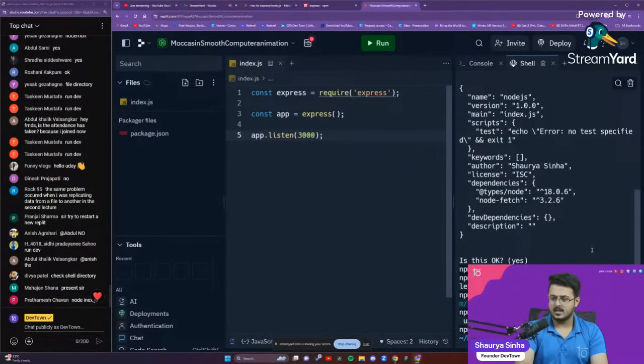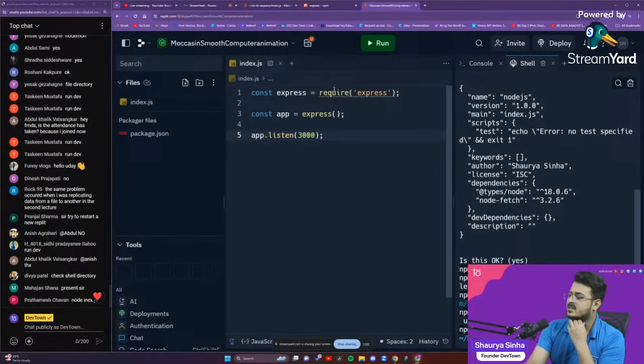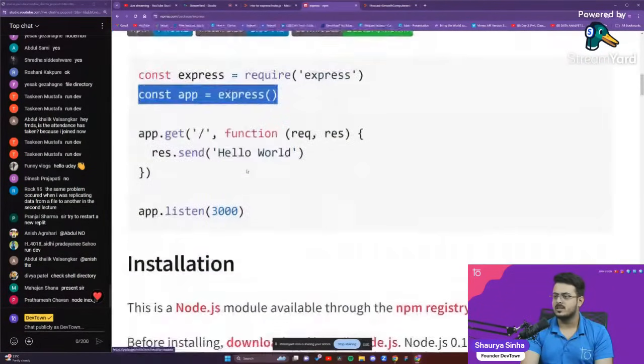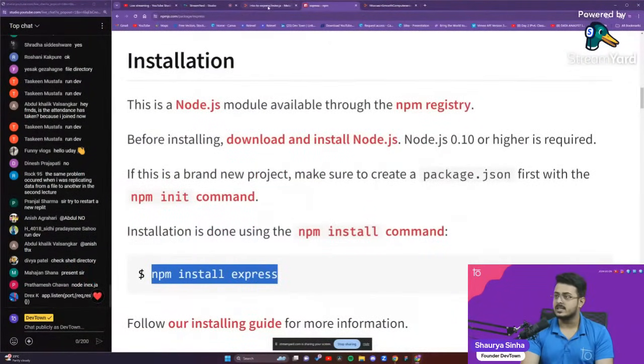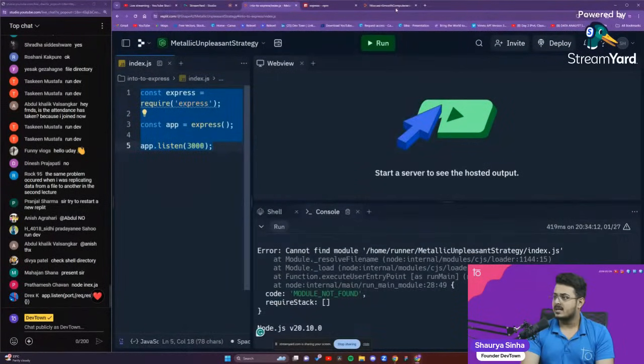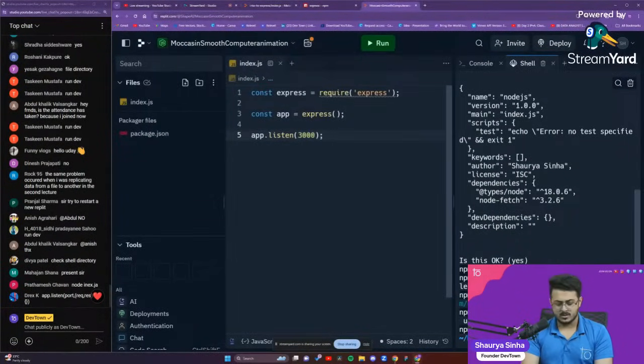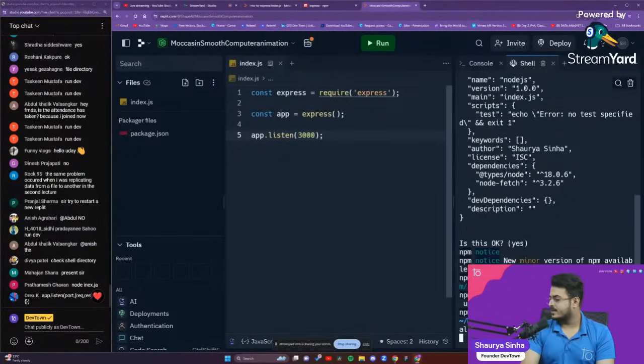Minor update, change log. Okay, I've not updated it, but I think that should be fine for us. Let us install Express once again. Control C. Let's go back. Control Shift V. Enter. Express should get installed right over there.